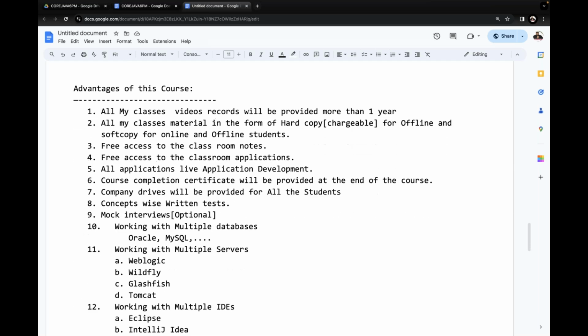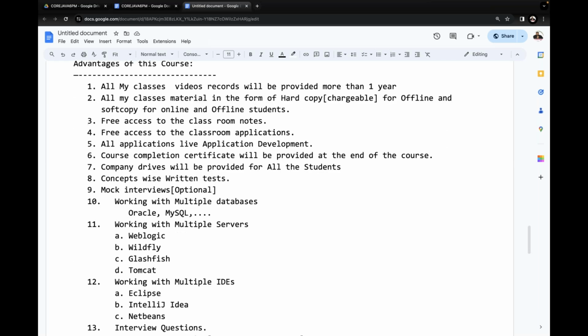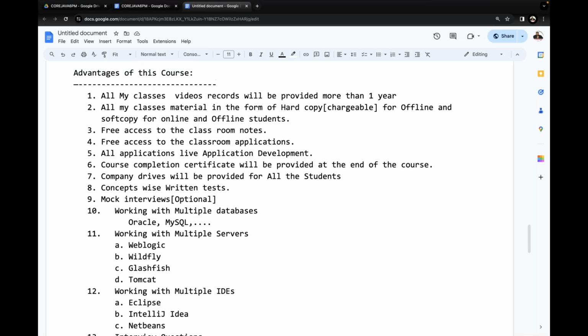What advantages are we able to get by attending my classes? If you are attending class at Durgasoft, what advantages and benefits are we able to get? At least one time I need to talk about all the benefits in the very first demo class. Next onwards, completely the subject only we are going to understand. But one time I need to show all my commitments clearly.